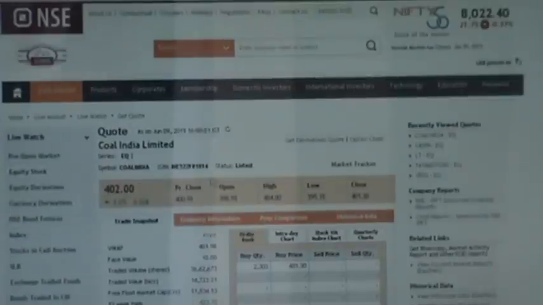So you just check, Coal India showed a big movement last week and now it came down and it is in a range. So we went to the option chain and we are selecting a far out of the money call and put. The far out of the money 380 put is 2.3, 2.6, and the 430 call is 2.3, 2.5.